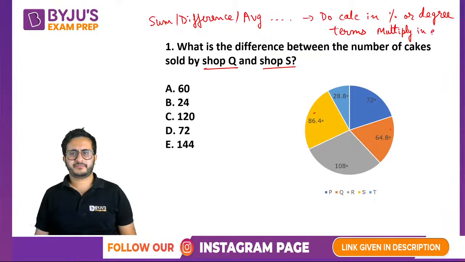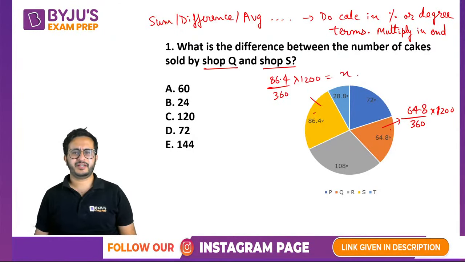in the end. What I mean by multiply is, let us say, what will some person do? The person will say 64.8 by 360, as I said, into 1200, the person will calculate this value. Okay, then we'll calculate like this: 86.4 upon 360 into 1200.